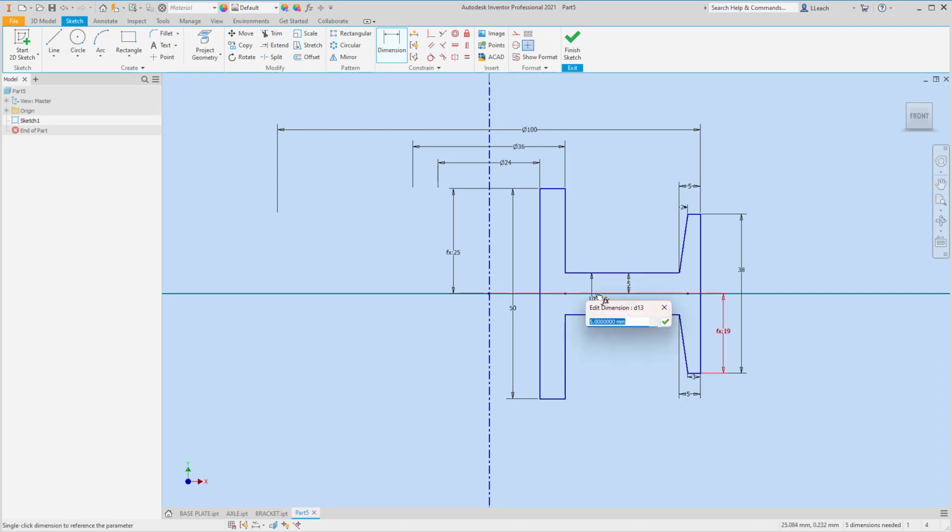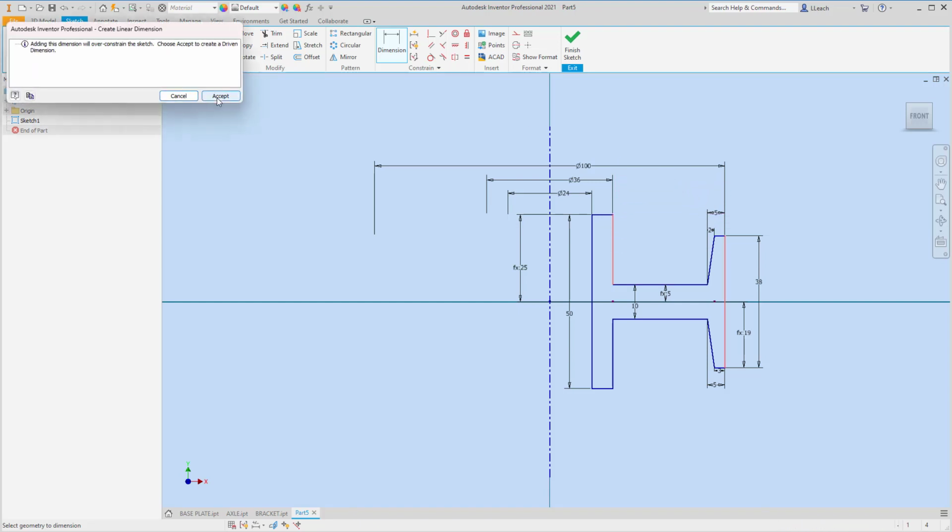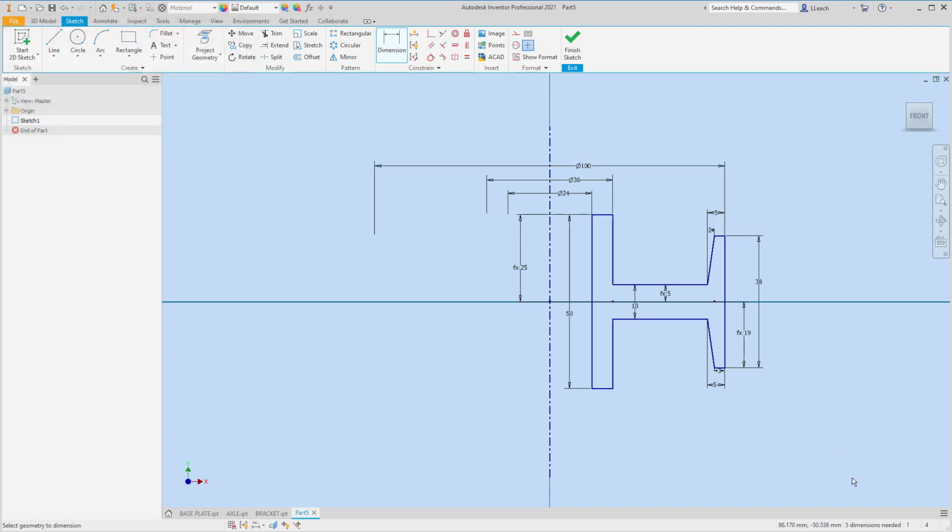And that's going to be this dimension here divided by 2. And let me add this one from here to here, maybe? I don't know. Nope. All right, so it says 5 dimensions are needed to constrain it.